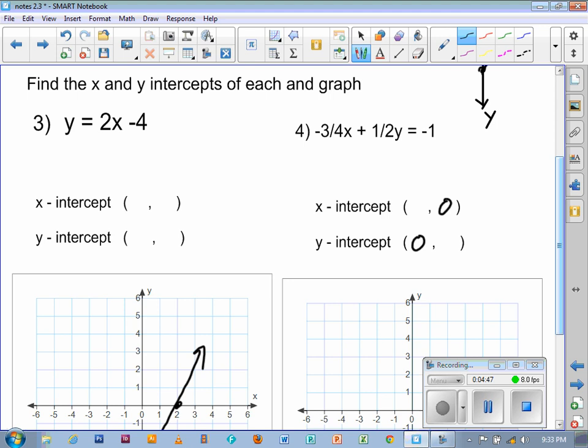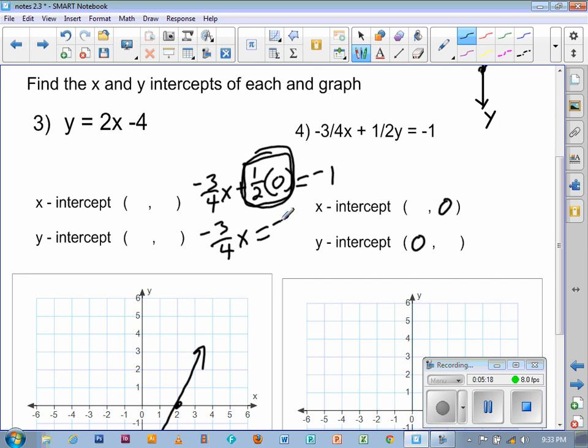The next step is to take your equation, to find the x-intercept, and simply replace the y with 0. So we have 1/2 times 0 equals -1. What that's going to do for us is make this term go away, because anything times 0 is 0. We're left with -3/4 x equals -1.